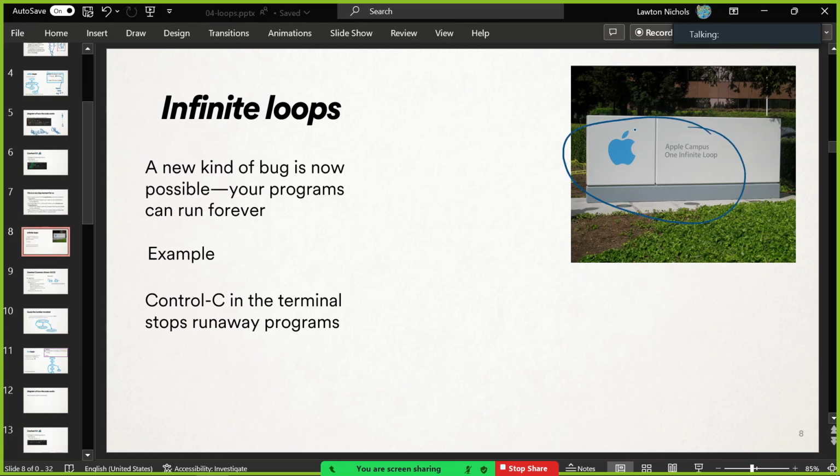There's a cute idea. The Apple campus in Cupertino, they built the place, and so they built their own street name, and they called their street name Infinite Loop, and their address is 1 on that street, which is fun. So you get the joke now.